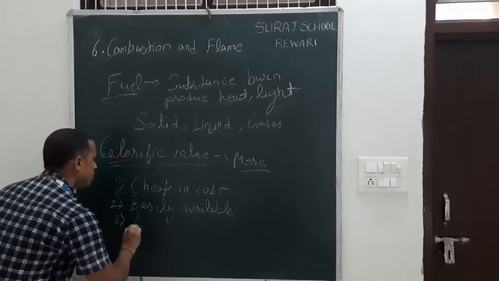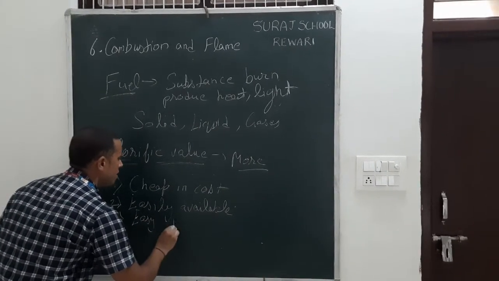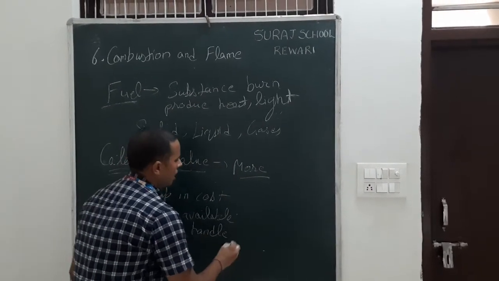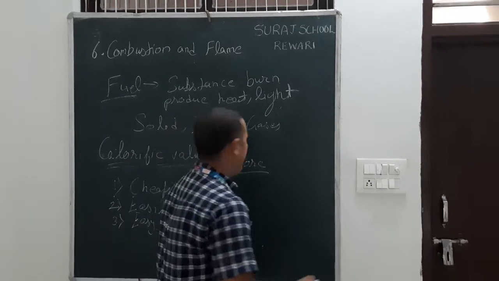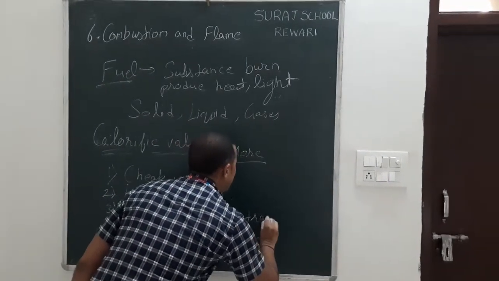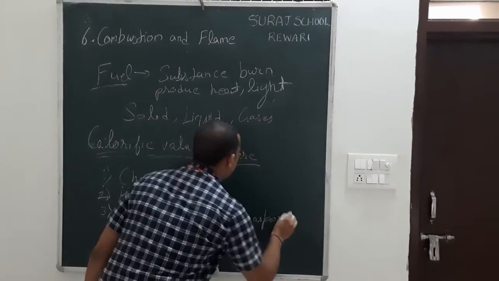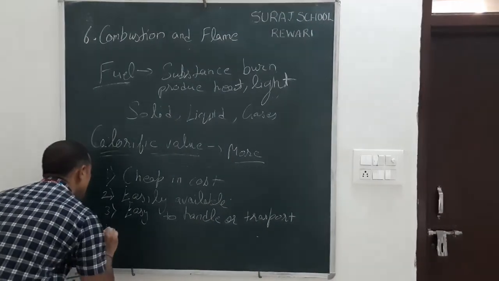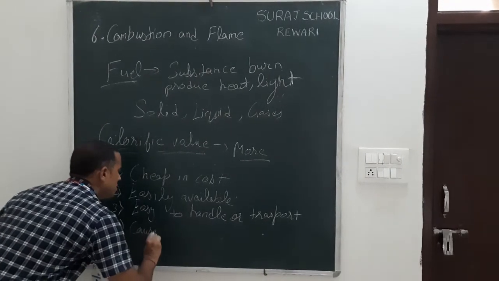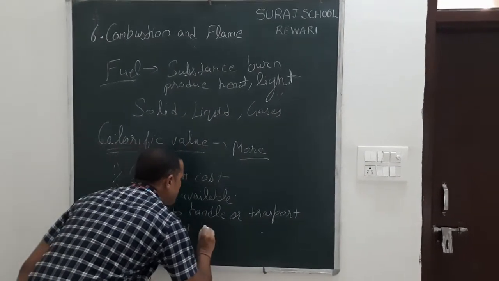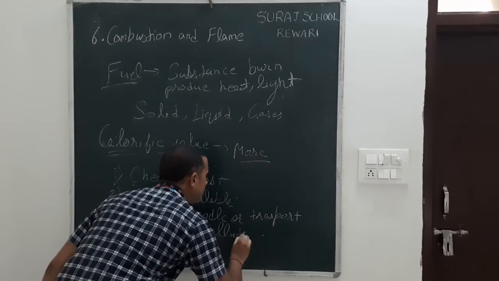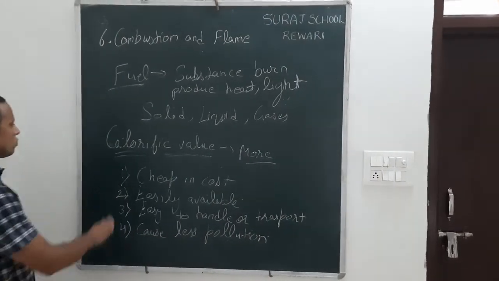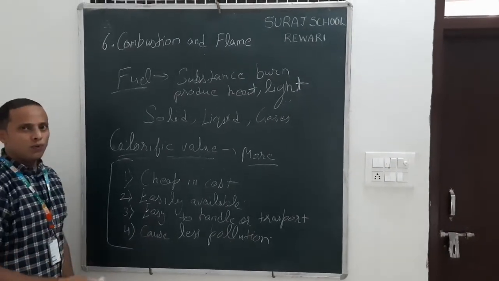Third, easy to handle and transport. Fourth, it causes less pollution. So these are the characteristics of a good fuel.